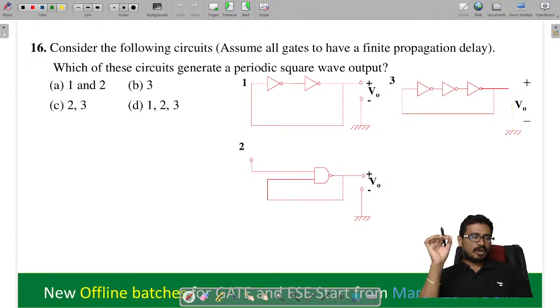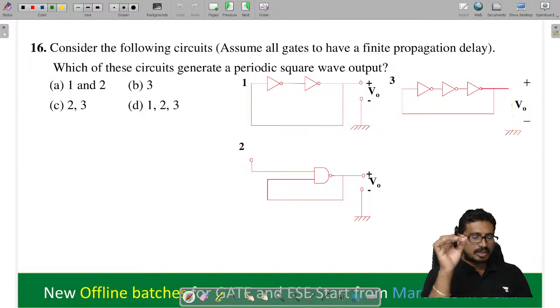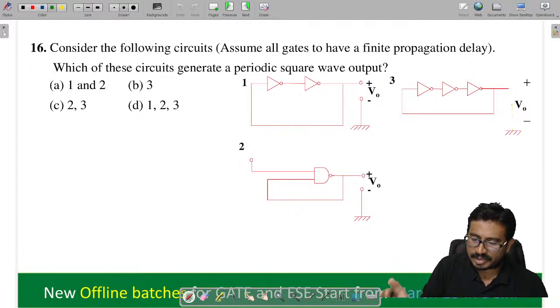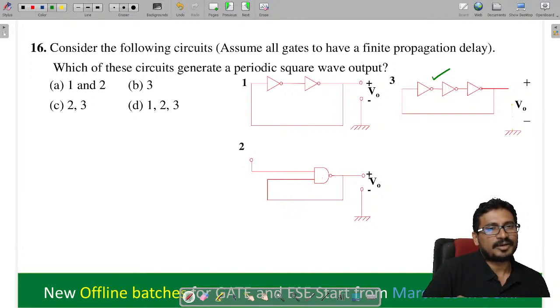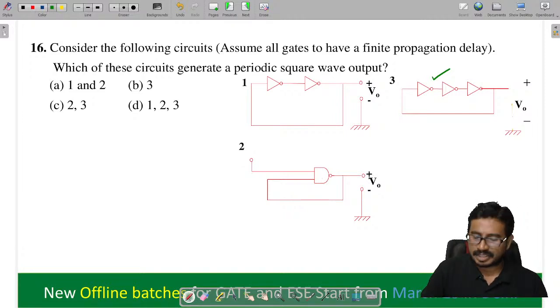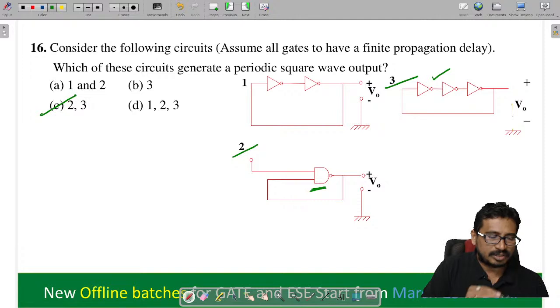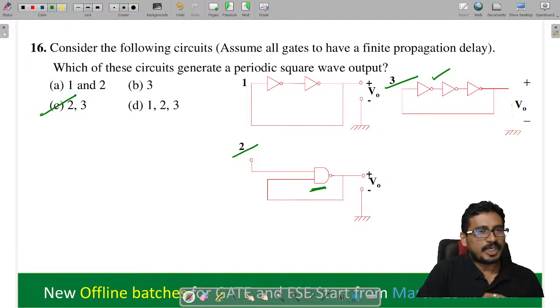If it contains odd number, it will behave like an unstable circuit. So it should contain odd number. Here we have odd number, and here this NAND gate will behave like a NOT gate only. So that's why this is also correct. So 2 and 3 will generate a periodic square wave, right?